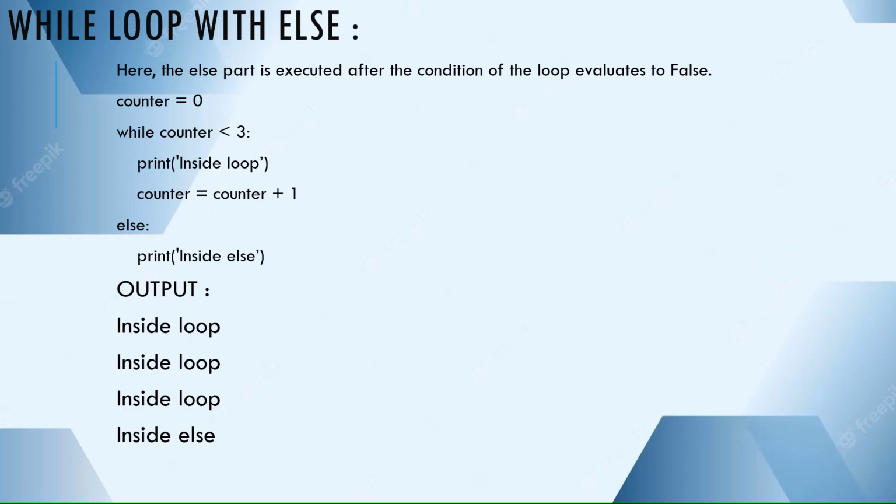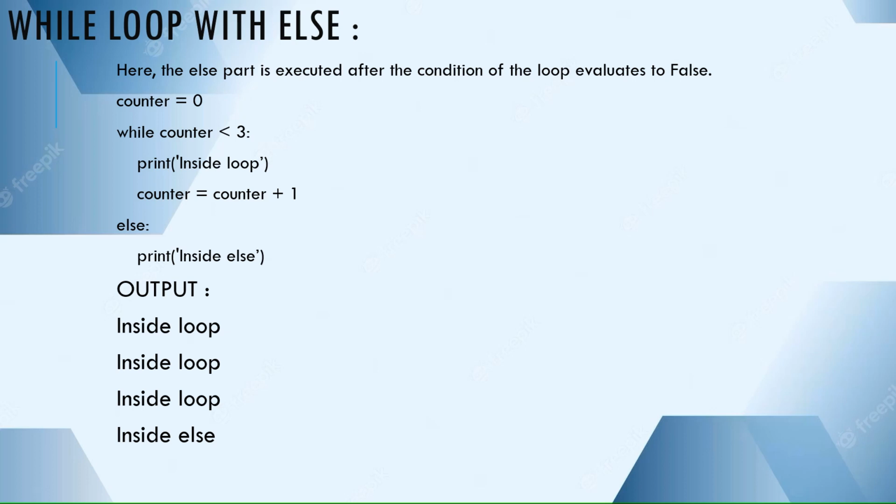Now let us discuss the while loop with else statement. In Python, a while loop can be combined with an else clause. The else clause is executed when the loop condition becomes false. The syntax for a while loop with an else clause is as follows. We write the while statement with indentation, and also we write some statements in the while loop. Later on we write the else statement following indentation and some statements.